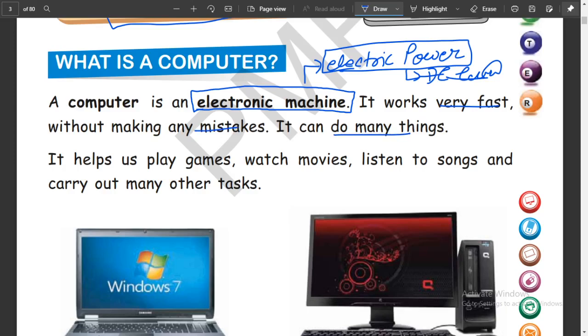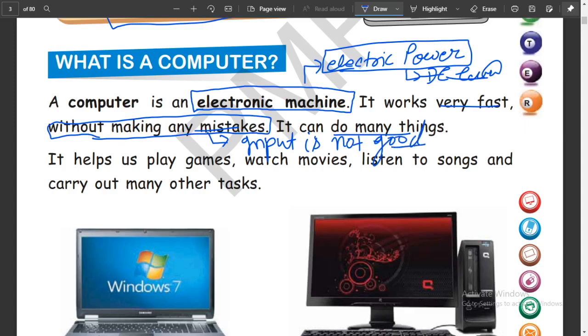We say without making any mistakes, but sometimes you see an unexpected output. That may occur only because of the input. If we provide a bad input to a computer, then we will get a bad response.